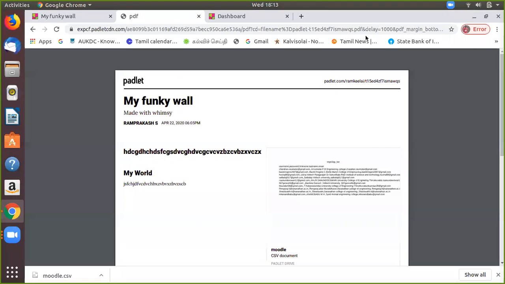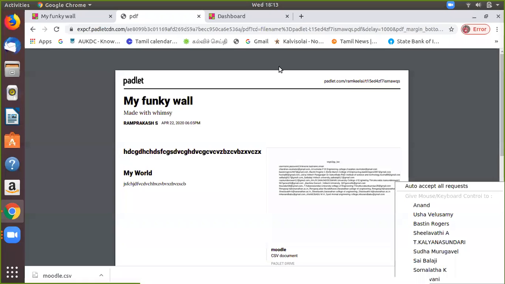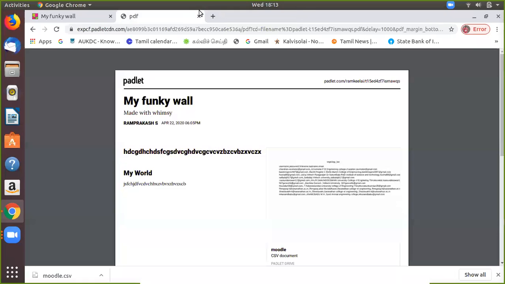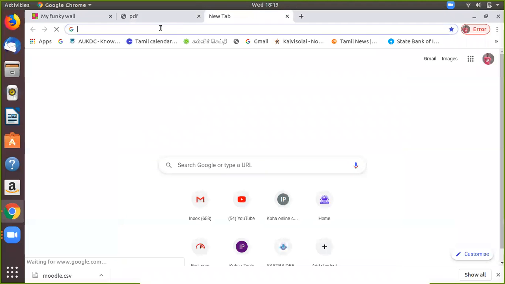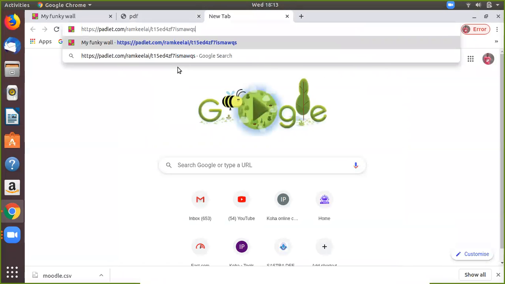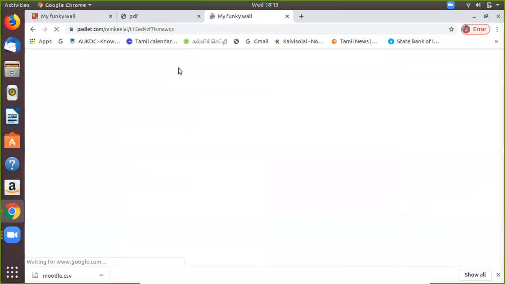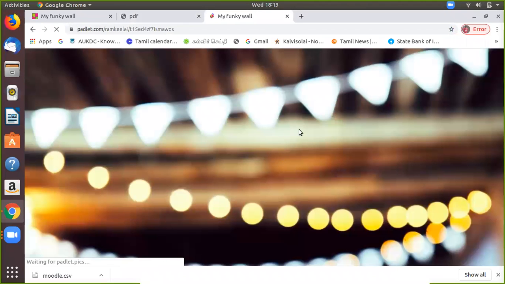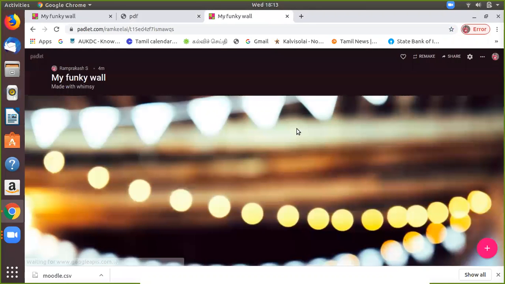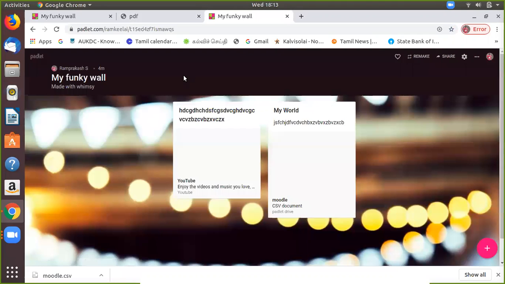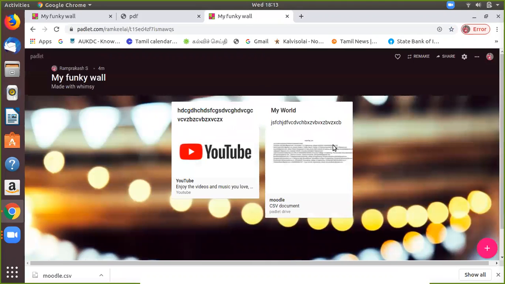Okay. Then I can share this link by clicking this button and pasting the link, and you can see the link which is visible to all the users. So here you can see the content. The content has been shared to you people.